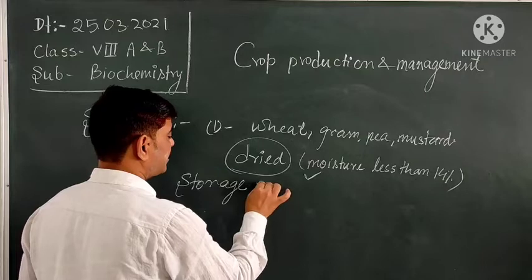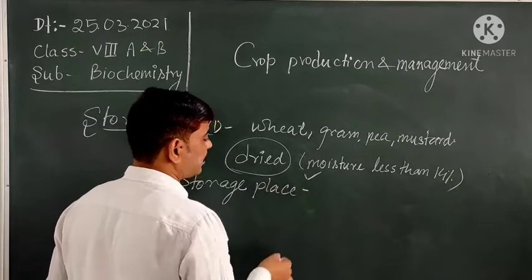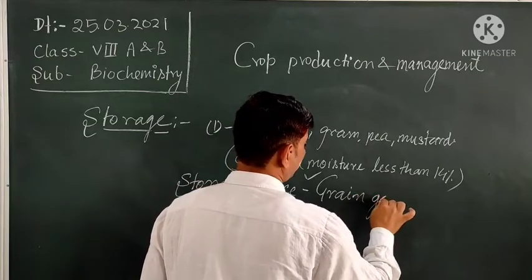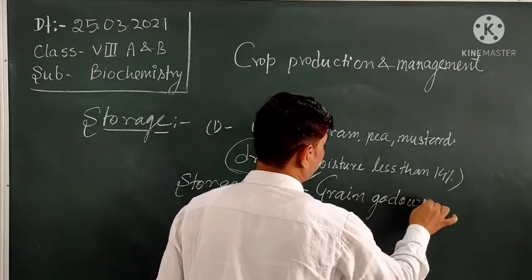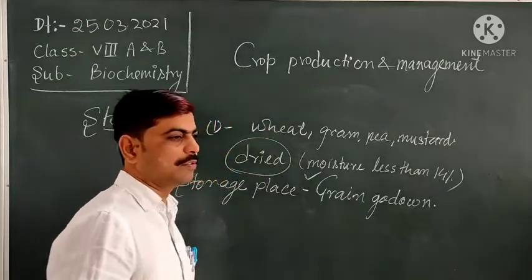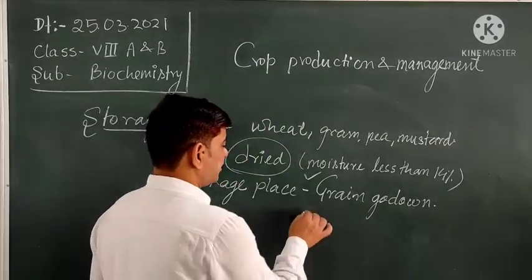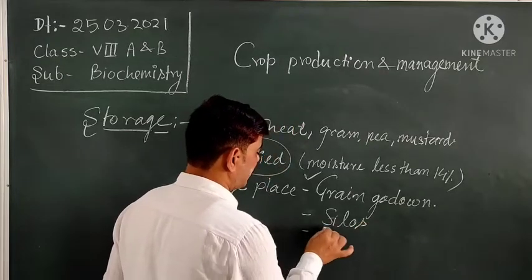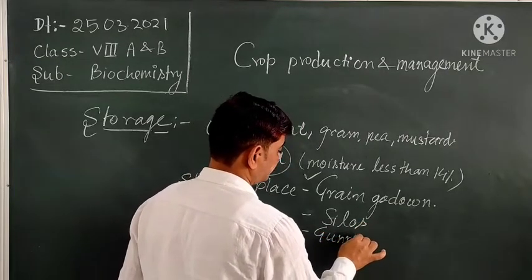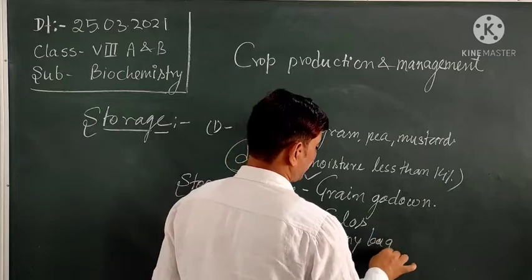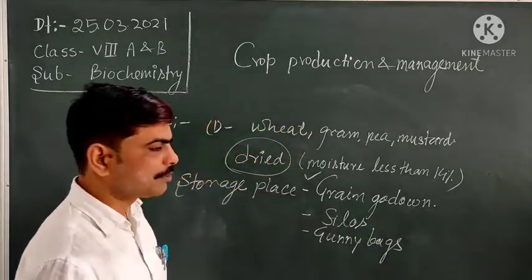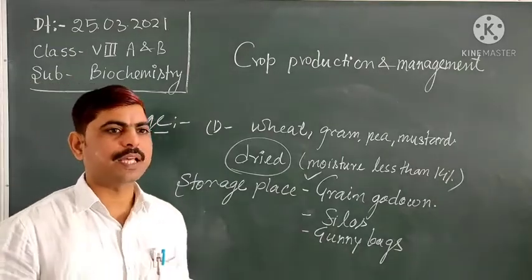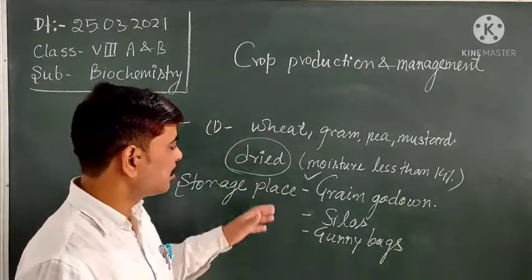And we use different techniques before the storage. The storage place can be a grain godown, often owned by the government but also owned by private people, a silo, or gunny bags. These are used to store the crops in a dark room.